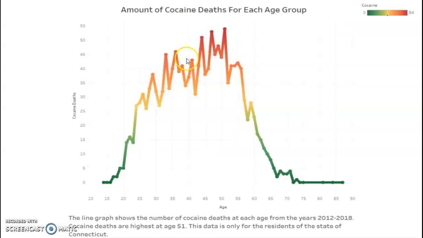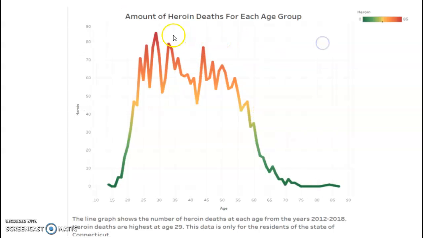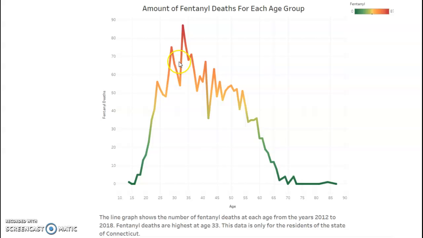These next 3 graphs show the amount of deaths in each age range for the 6-year span. This first one shows cocaine deaths. And as you can see, it is between the 40s and 50s for the highest amount of cocaine deaths. For heroin, it is a little bit of a younger drug, between the 20s and 30s. And for fentanyl, it is between the 20s and 30s as well.